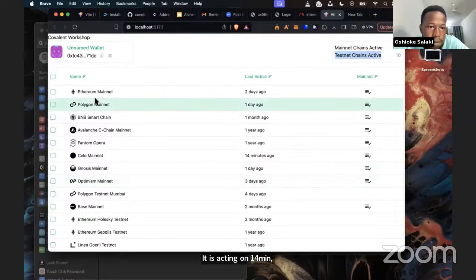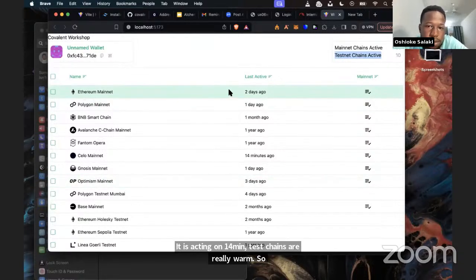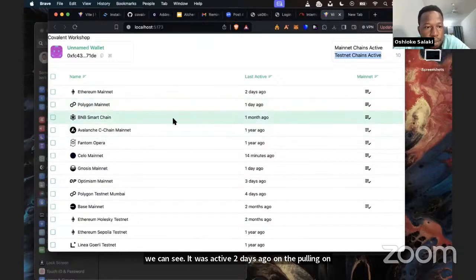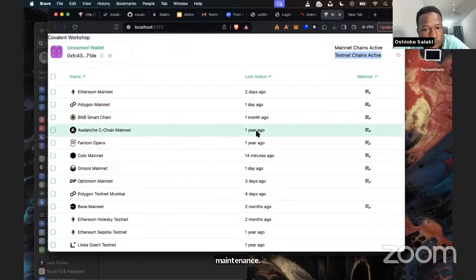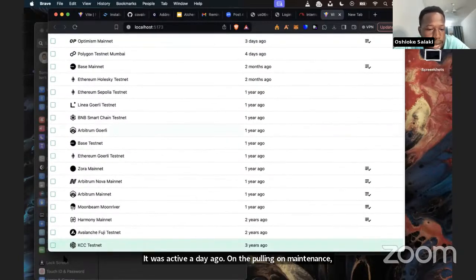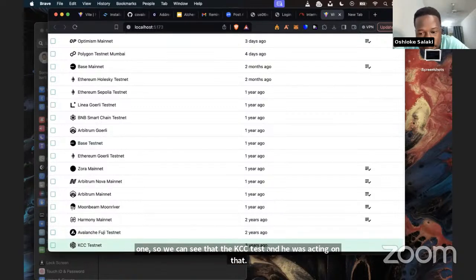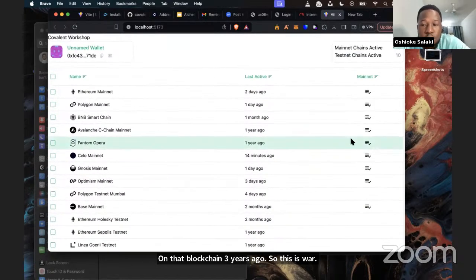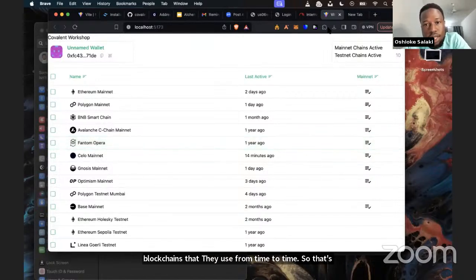We can see that for Ethereum mainnet, it was active 2 days ago. On the Polygon mainnet, it was active a day ago. BNB was active 1 month ago, Avalanche 1 year ago, and so on. For the KCC testnet, it was active on that blockchain 3 years ago. So this is what this component does. It enables one to check how active they are on the different blockchains that they use from time to time. That is the use of this particular component by the Covalent GoldRush Kit.